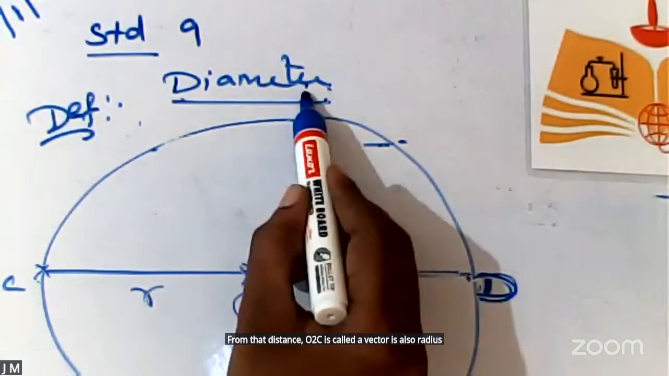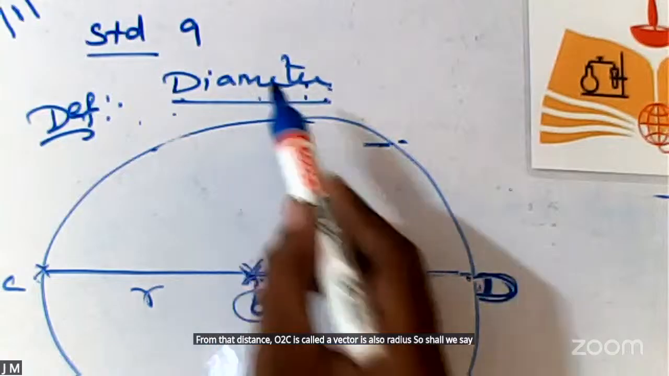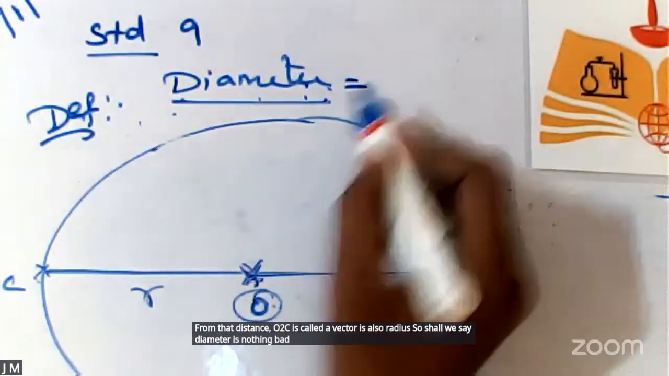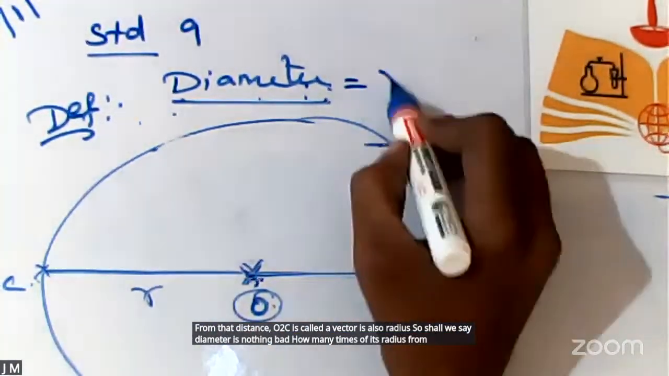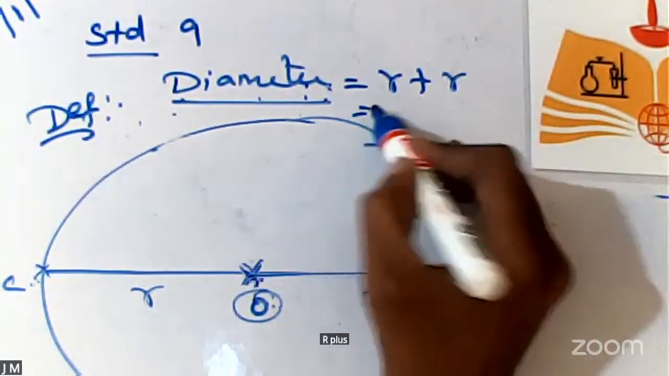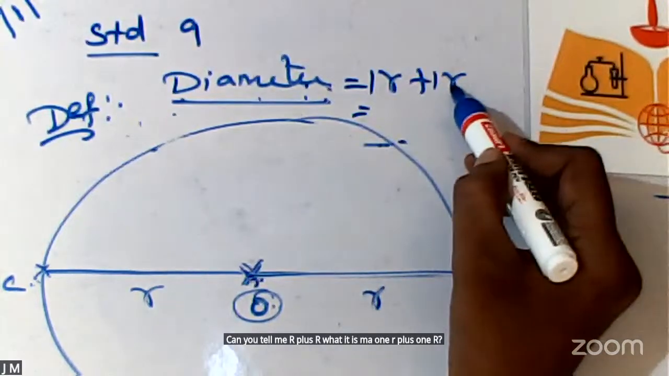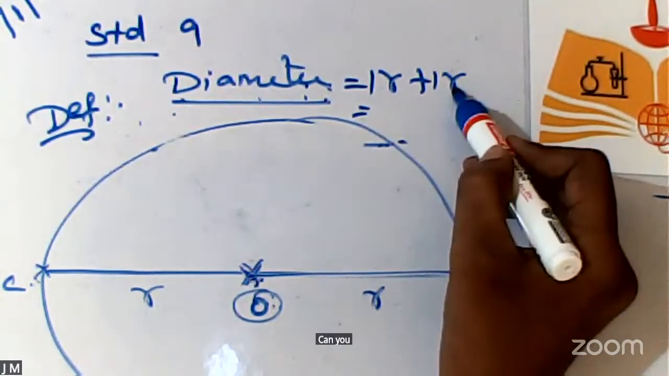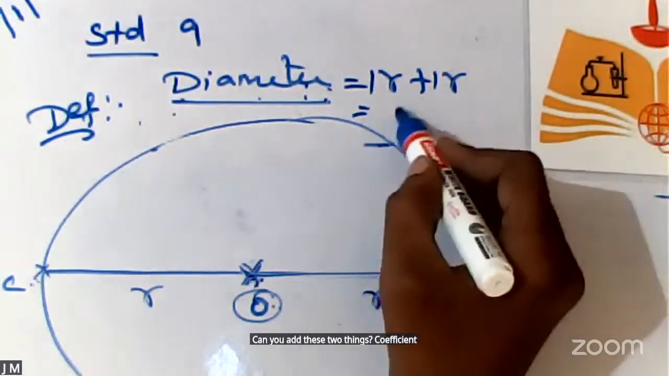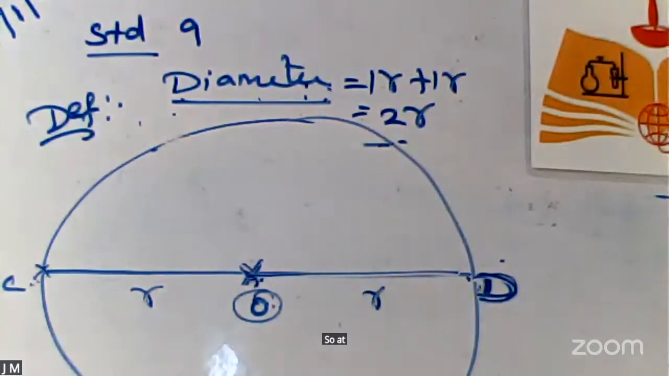So, shall we say diameter is nothing but how many times its radius from C to D? R plus R. Can you tell me what R plus R is? 1R plus 1R. Can you add these two things? The coefficients are the same, no? Can you add it? So R plus R is nothing but 2R. Okay? Next.